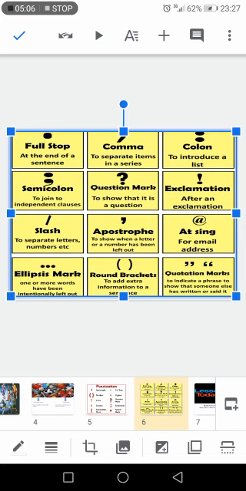Here we have the at sign. The ellipsis mark, where one or more words have been intentionally left out. Rounded brackets. So here we have the brackets. And we have the quotation marks. If you want to quote something, you use quotation marks.